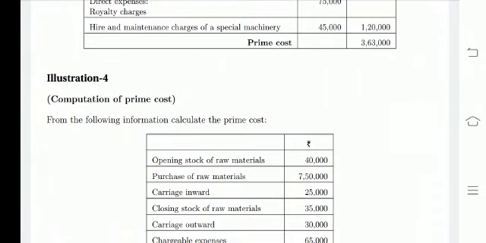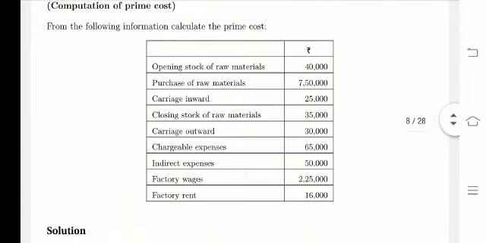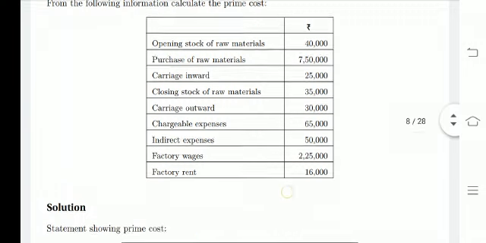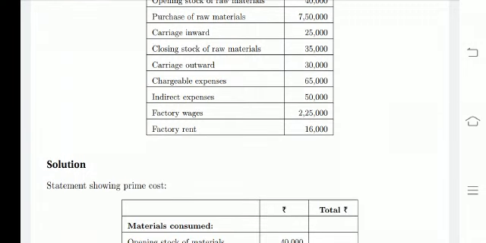Here also the same information is given. See, the opening stock of raw material is given, purchase of raw material, carriage inward, closing stock of raw material. See, carriage outward comes under office overhead, chargeable expenses, indirect expenses, factory wages, factory rent.